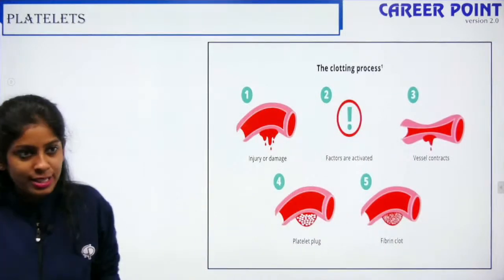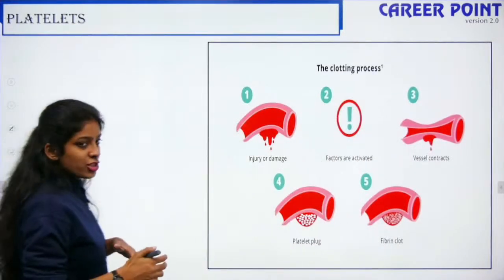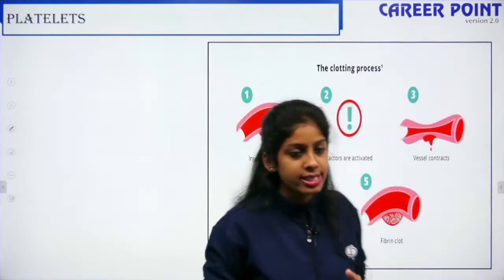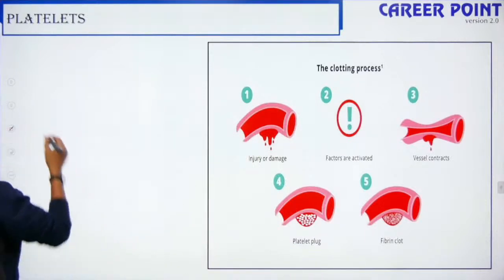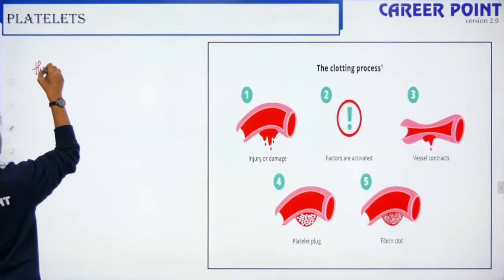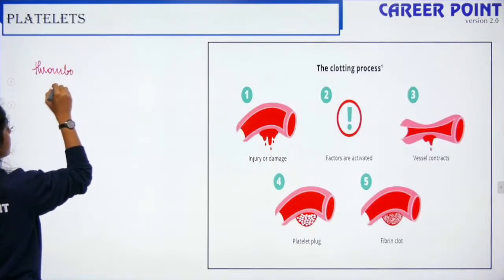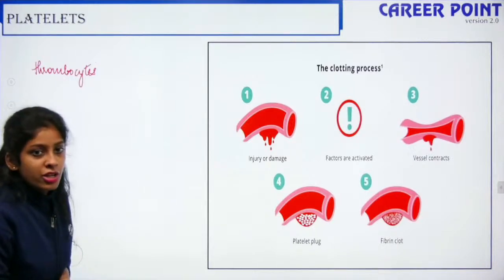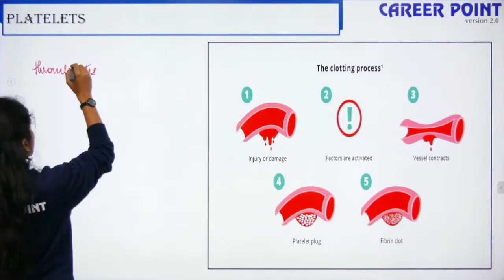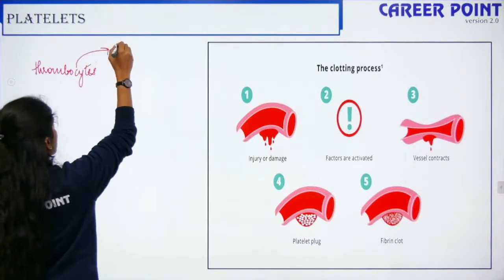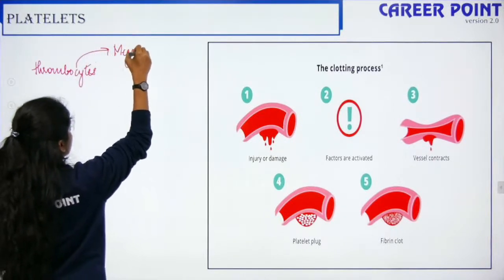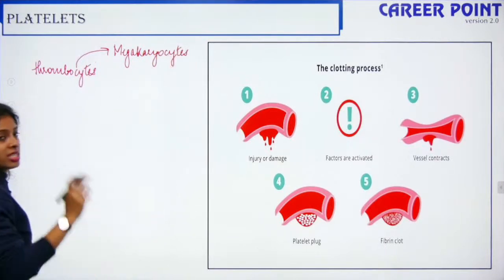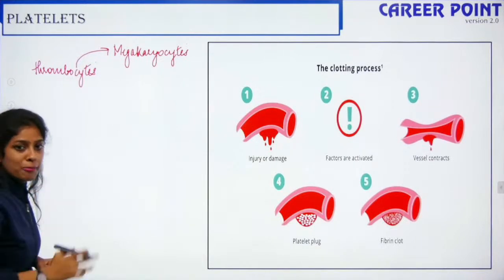So what are platelets? Platelets also have another name. Just like WBCs are called leucocytes and RBCs are called erythrocytes, platelets are called thrombocytes. These thrombocytes come from a precursor cell that is known as megakaryocytes. This is the cell which differentiates to form your platelets, right?